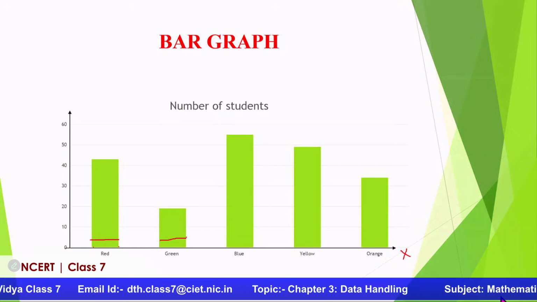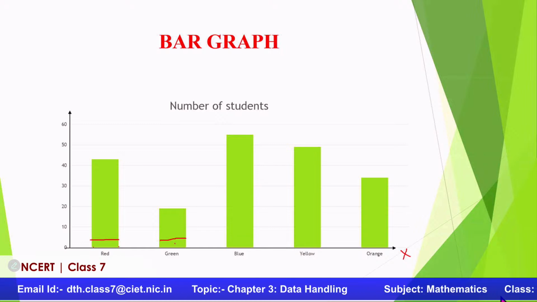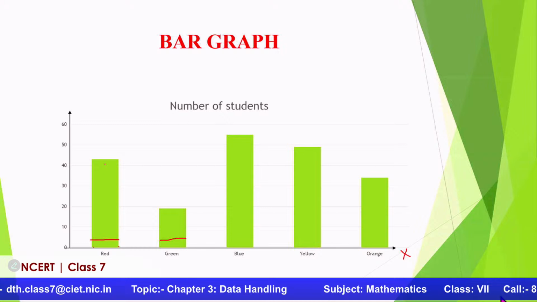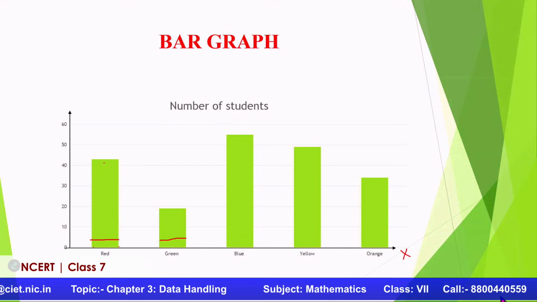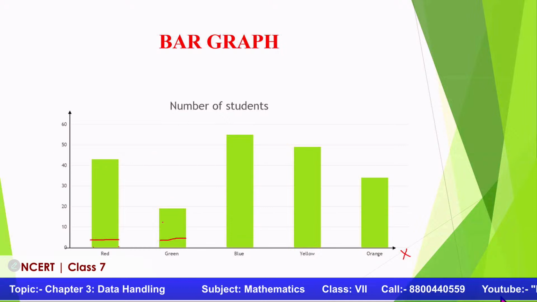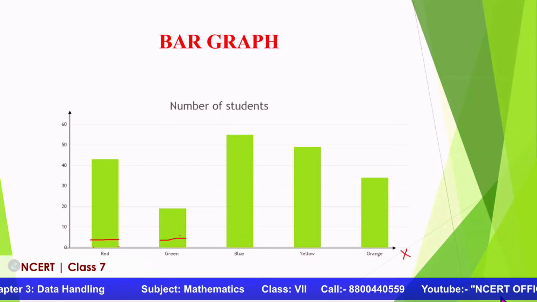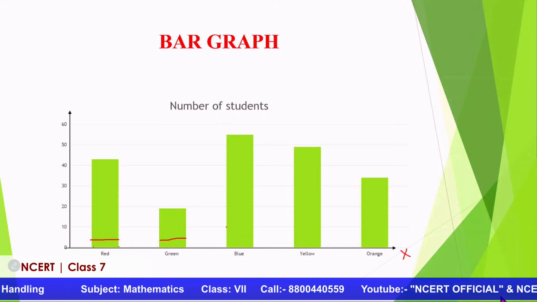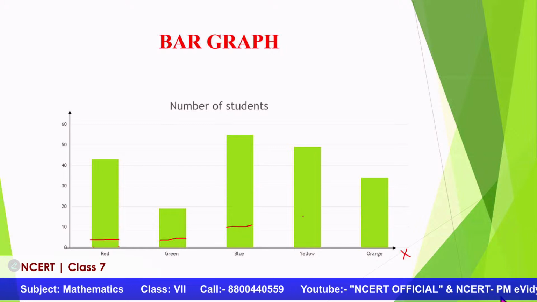Can you tell me why is it so? Because here we are comparing. We are going to compare with respect to height, not width. That we should remember, because if the width changes, we cannot compare. So the point to be noted is everywhere the width should be the same.